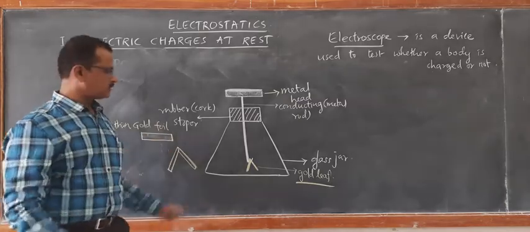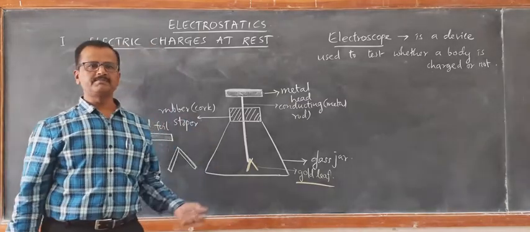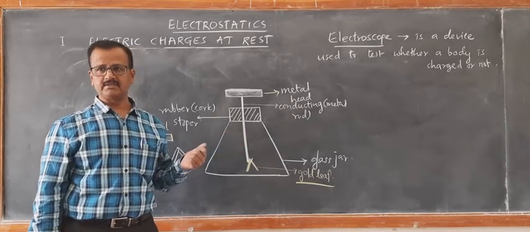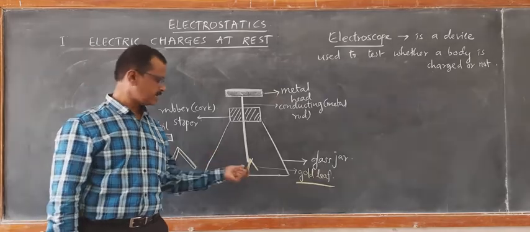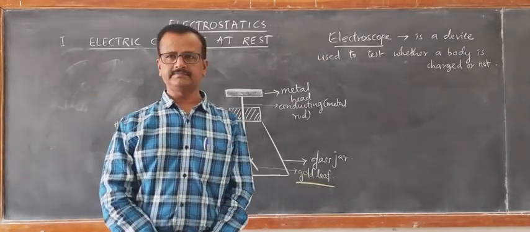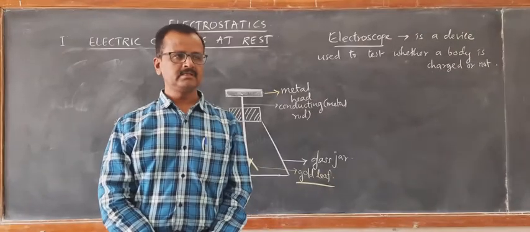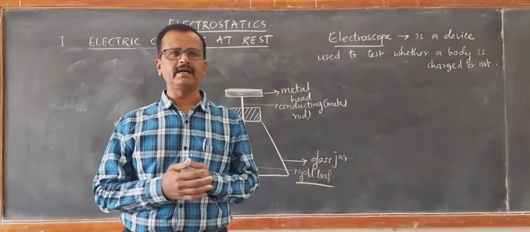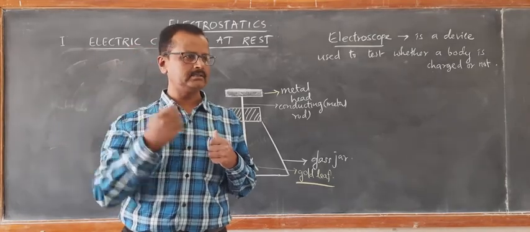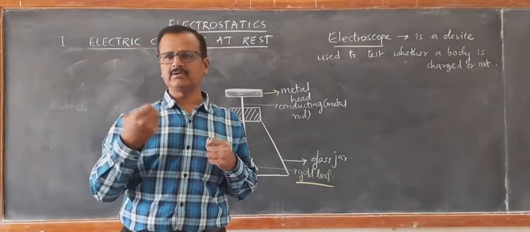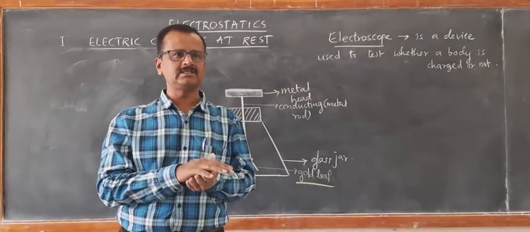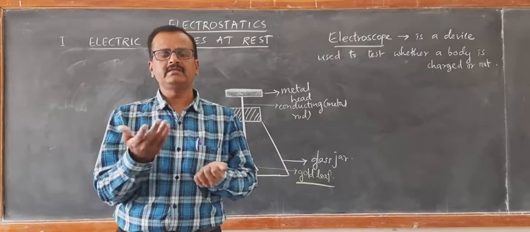The reason is that gold is a very good conductor, even a better conductor than copper. Why is gold preferred? The reason is, as you know, gold is highly malleable and ductile compared to other materials. Because of this, gold can be drawn into any thin wire or thin sheet. It can be hammered into any thin sheet.